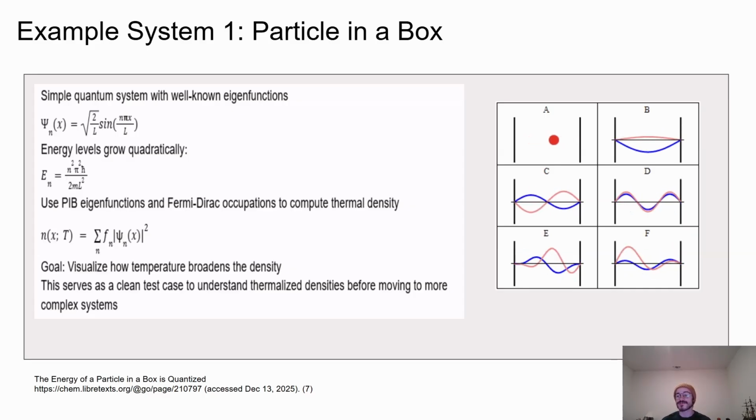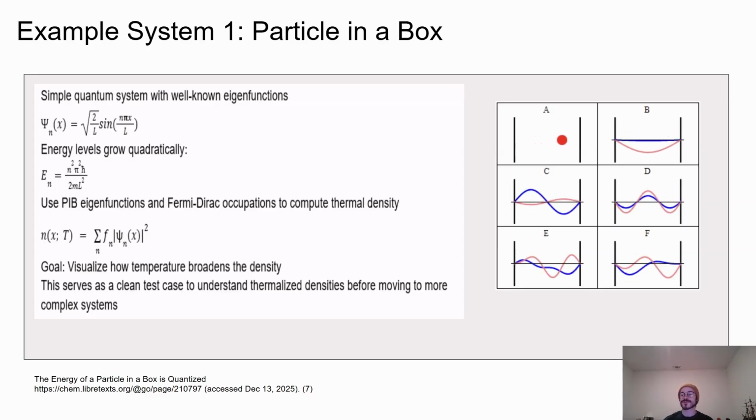The energy eigenfunctions are sine functions, and the corresponding energy levels increase quadratically with the quantum number. Because the spectrum grows with the square of the quantum number, higher energy states are separated by increasingly large gaps. And as a result, excited states only begin to contribute significantly once the temperature is high enough that their statistical